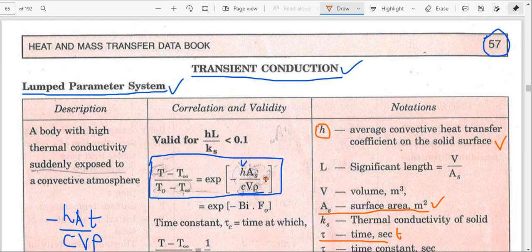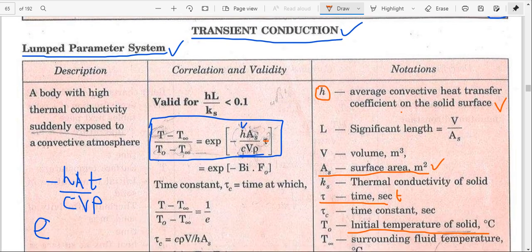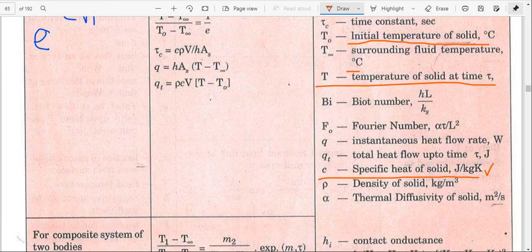In this lumped parameter system, we can verify it as hL by ks. So what is hL? Convective heat transfer coefficient into Lc. Here L is the significant length or characteristic length. Some textbooks denote it with Lc. Here L is equal to volume by area. So in this equation, hA by rho Cp V is like this.